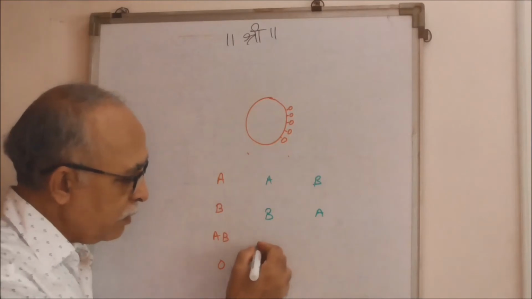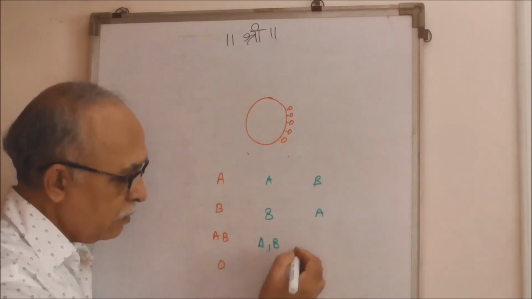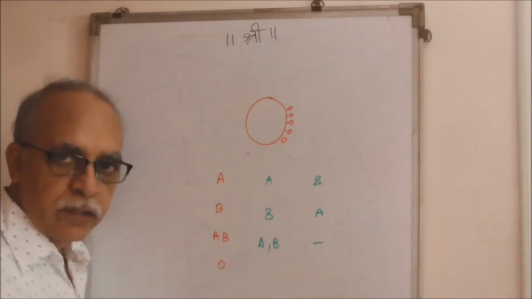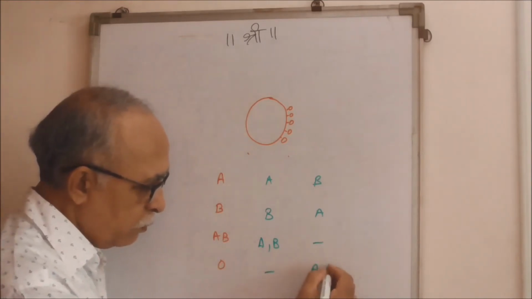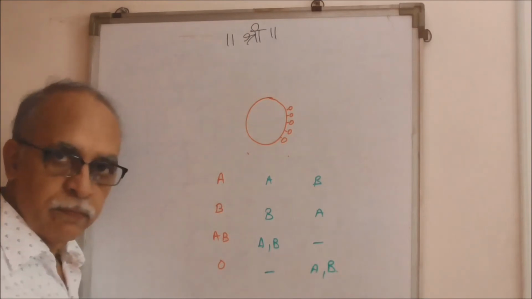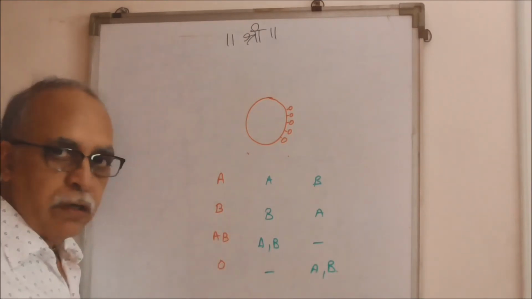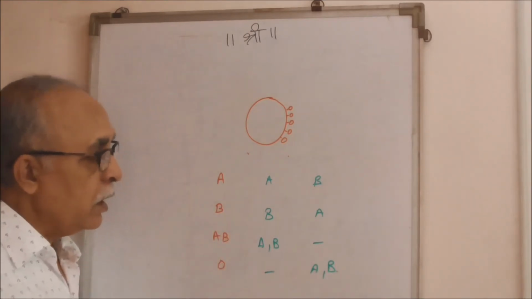Blood group AB will contain both the antigens but no antibodies. And blood group O contains no antigens but antibodies for both. That's how 4 different blood groups are identified.